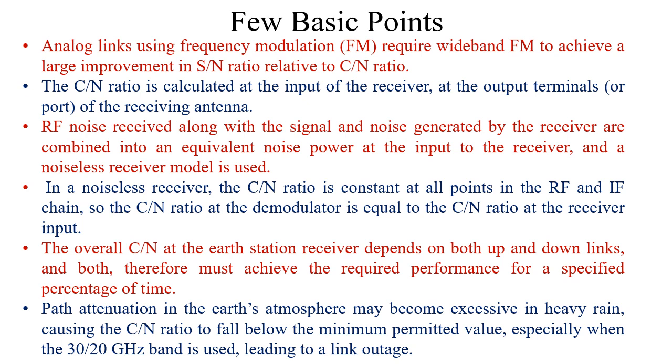The overall C by N ratio at the earth station receiver depends on both up and down links, and both therefore must achieve the required performance for a specified percentage of time. Path attenuation in the Earth's atmosphere may become excessive in heavy rain, causing the C by N ratio to fall below the minimum permitted value, especially when higher range of frequency like 30 by 20 gigahertz or higher bands are used, leading to a link outage.